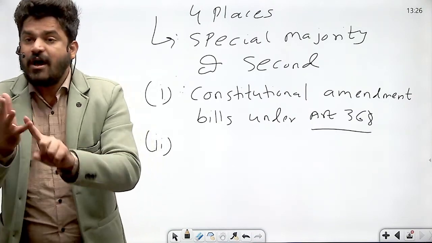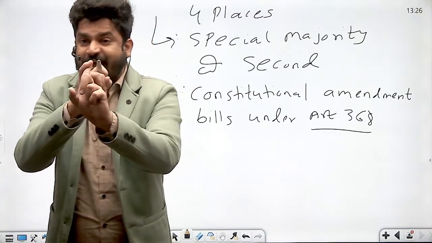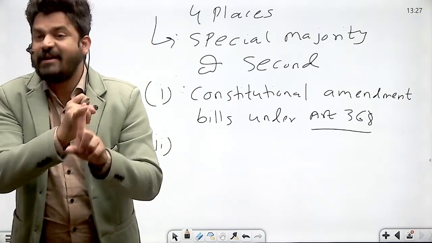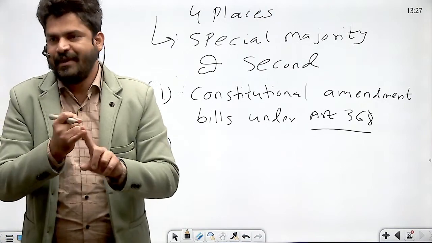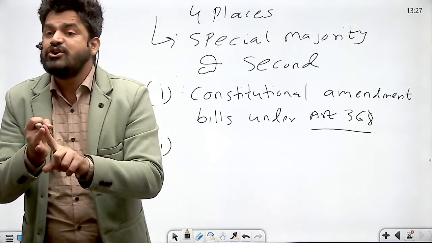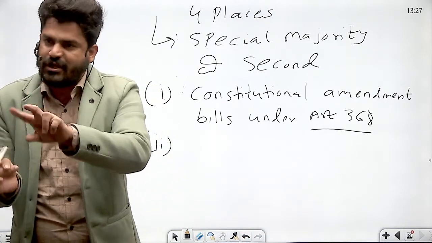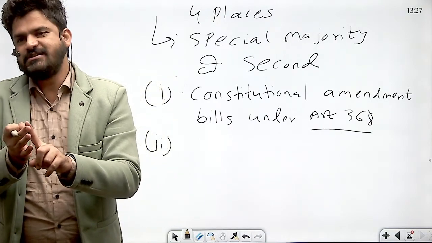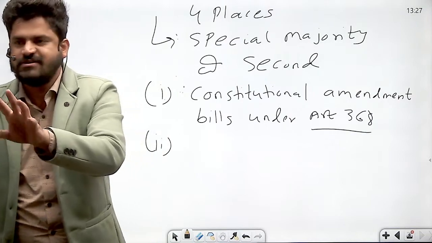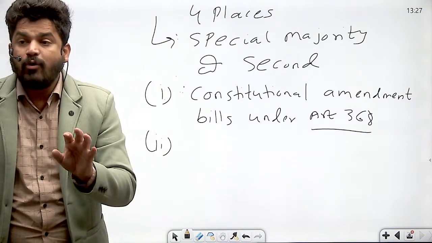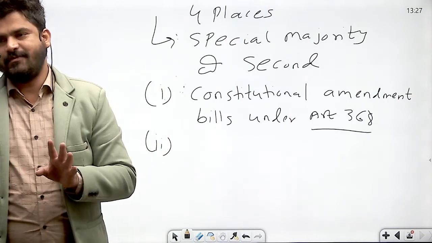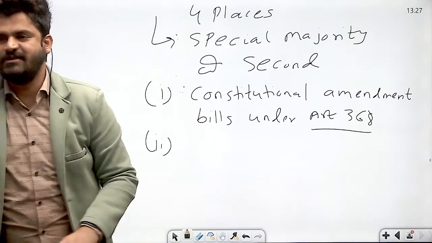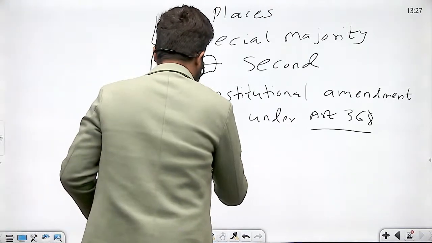Right? So disapproval of the continuation of national emergency requires simple majority, but only in Lok Sabha. Then approval or continuation of President's rule requires simple majority in both the houses of parliament, right? And approval of financial emergency also requires simple majority in both the houses of parliament. But what about approval of national emergency and continuation of national emergency? Now this requires special majority.